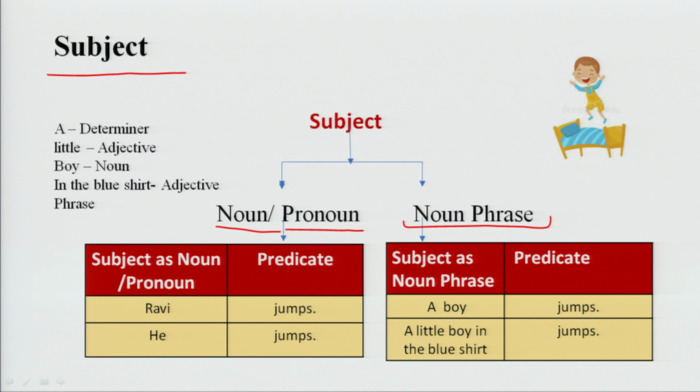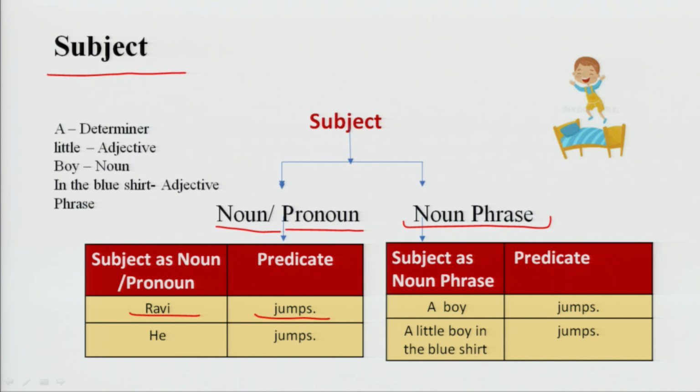Look at this picture. There is a boy in this picture. You can see. If we call this boy Ravi, what does Ravi do? Ravi jumps.